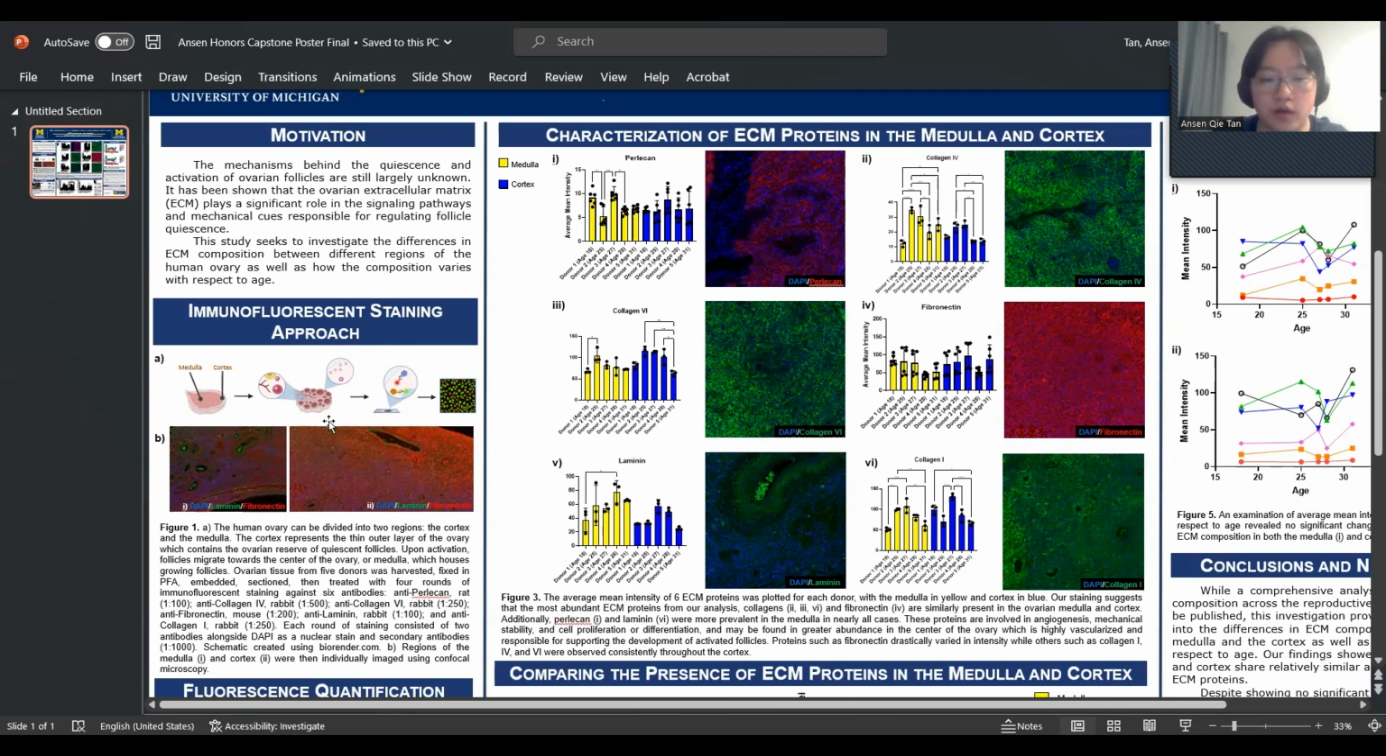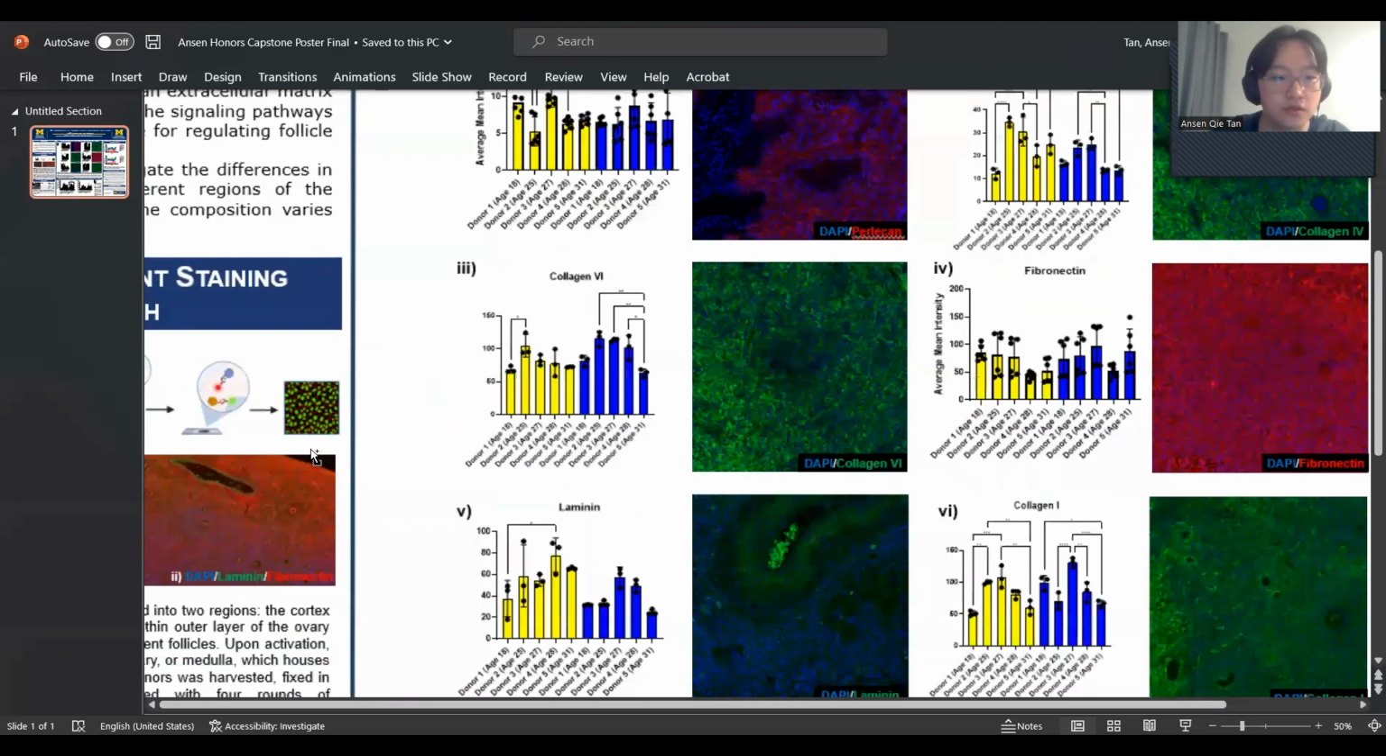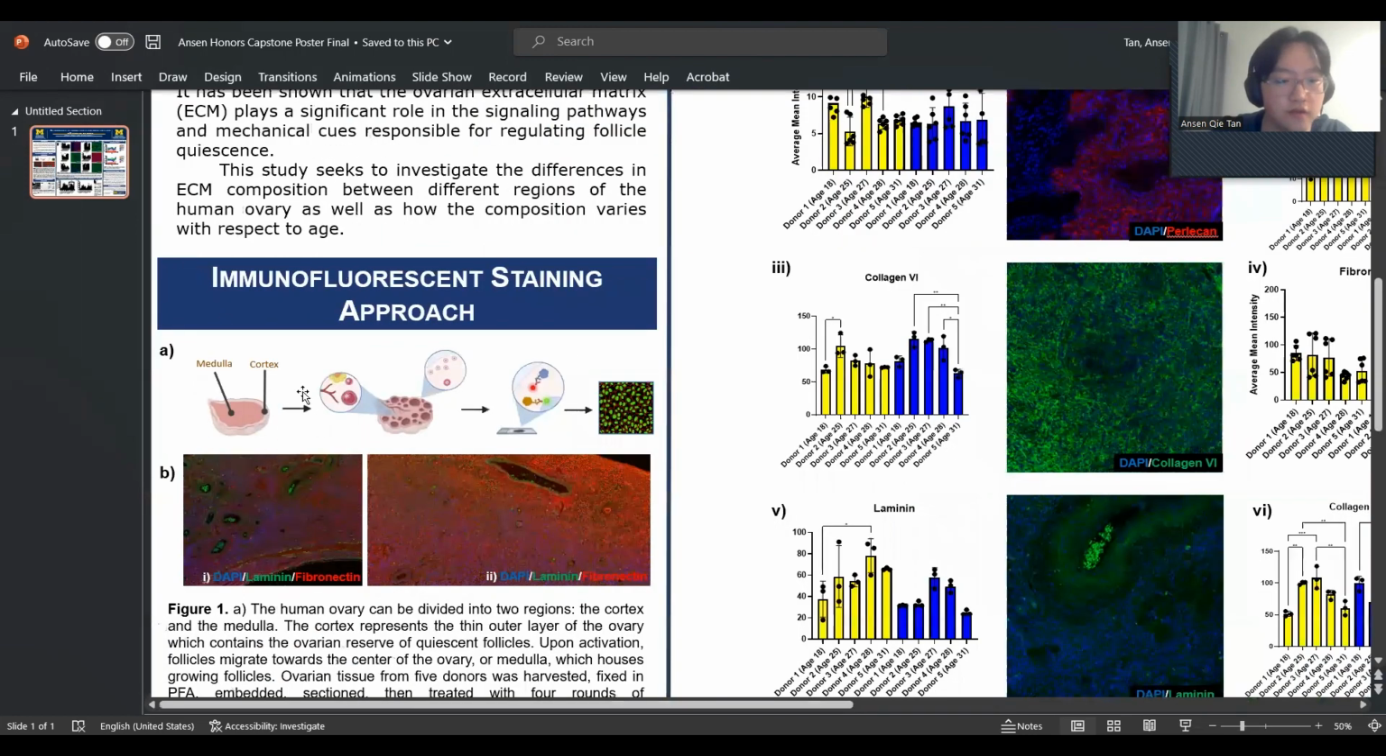So the human ovary can be compartmentalized into two distinct regions. Here you can see right here in figure 1A, and that is the cortex and the medulla. The cortex represents the thin outer layer of the ovary, which contains the ovarian reserve. And once activated, they migrate towards the center of the ovary or medulla, which houses growing follicles. So achieving a greater understanding of this process will directly contribute to the field of women's health.